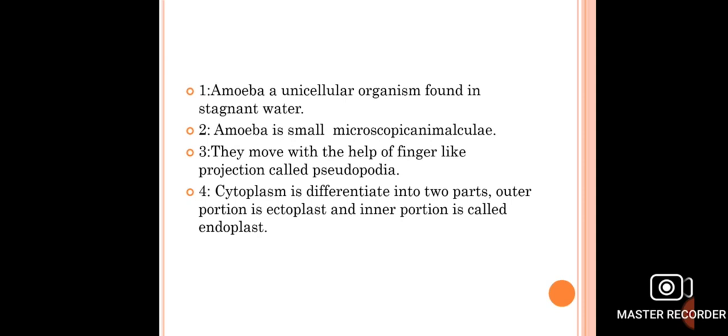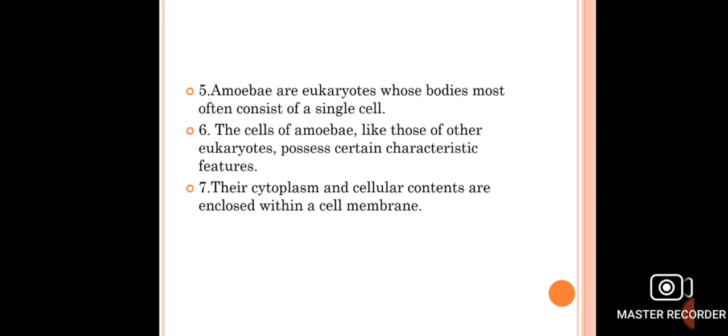Amoeba is a small microscopic animalcule. They move with the help of finger-like projections called pseudopodia. As you know that cytoplasm is differentiated into outer ectoplasm and inner endoplasm. Amoebae are eukaryotes whose bodies most often consist of a single cell. Eukaryote means amoeba has a well-developed nucleus with nuclear membrane.